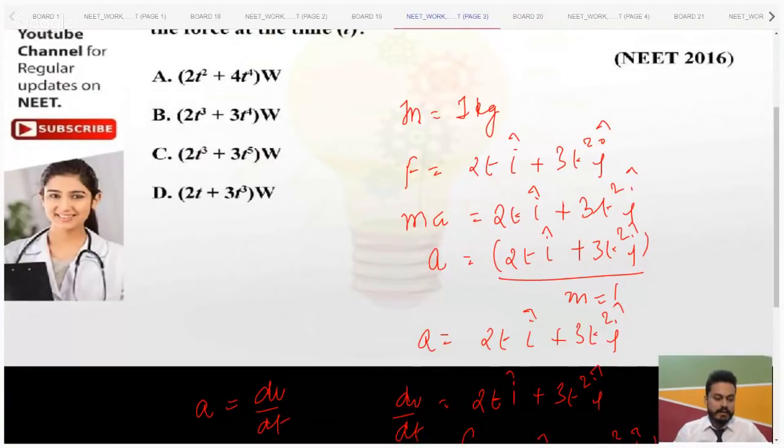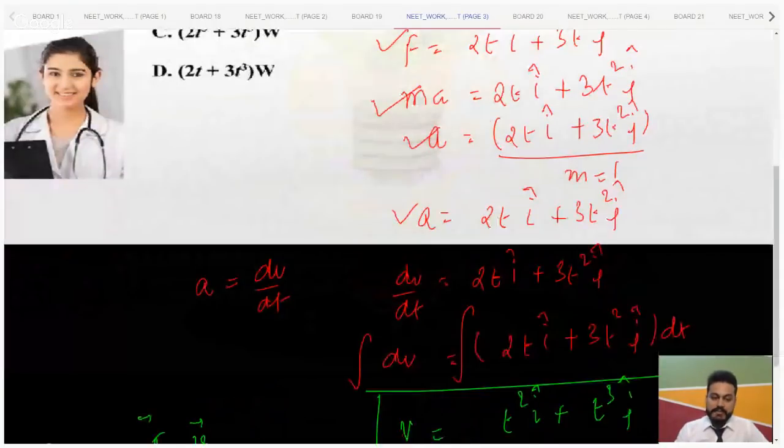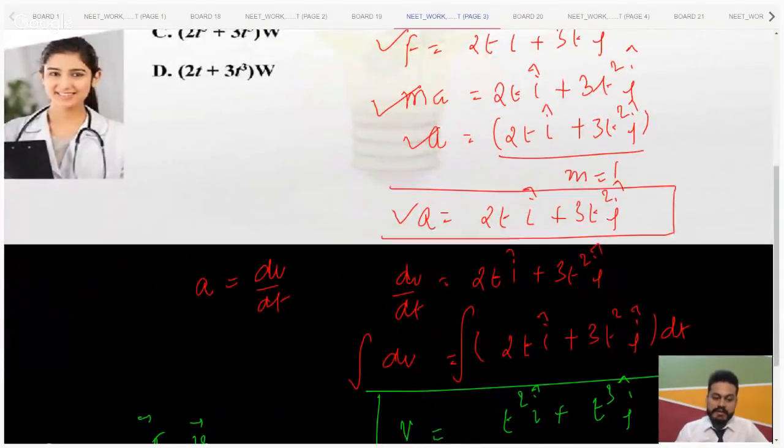So force is given. Force is equal to mass into acceleration. This time everyone follow it, okay? Keep listening so that you can get it. Now acceleration is force by mass, and acceleration is 2t i cap plus 3t square j cap. So we just found acceleration.